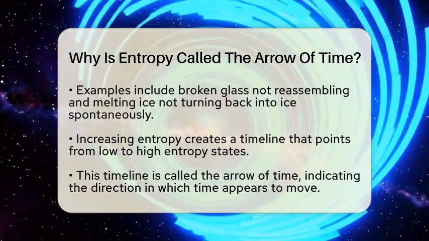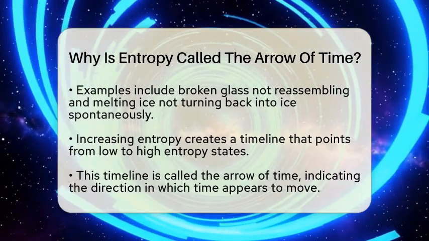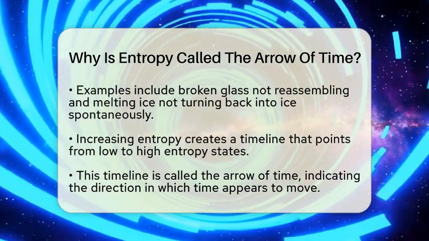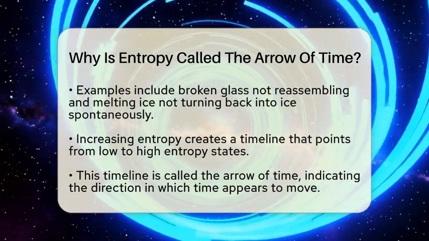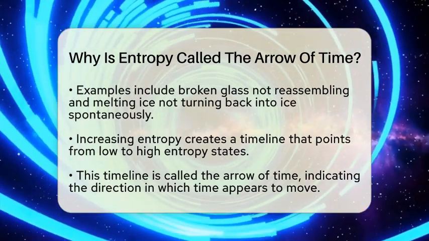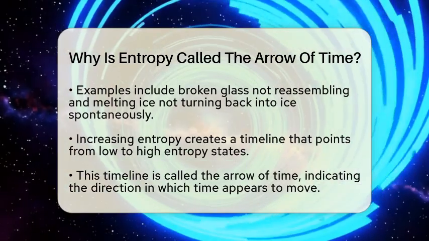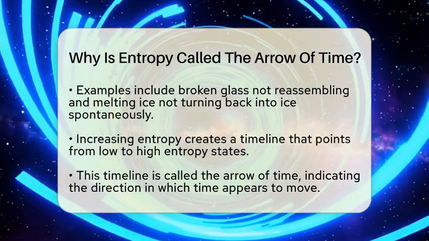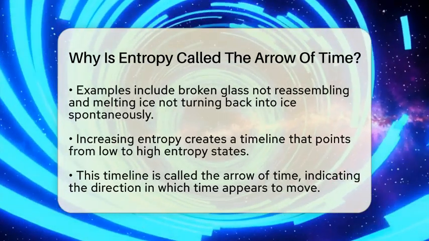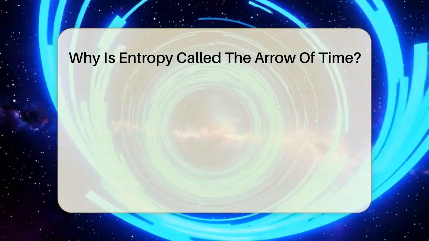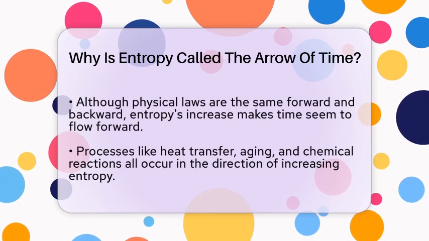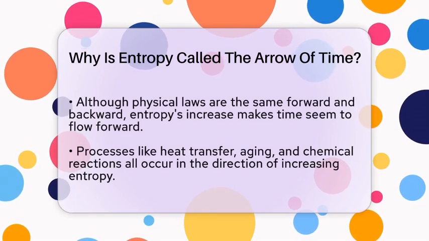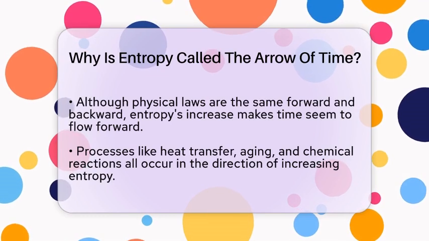Because entropy always increases in an isolated system, it creates a kind of timeline. This timeline points from states of low entropy to high entropy. That's why we call it the arrow of time. It shows us which way time flows. Even though the basic laws of physics are the same whether time moves forward or backward, the overall trend of increasing entropy makes time seem to move forward.